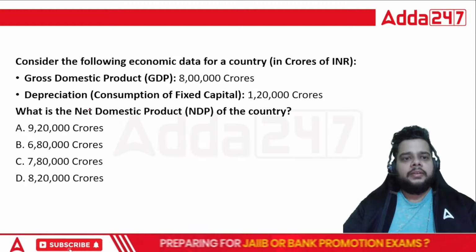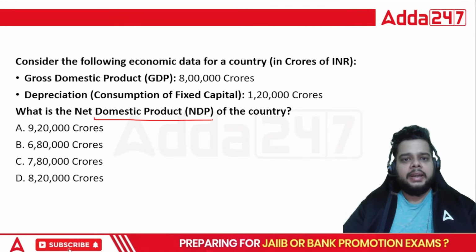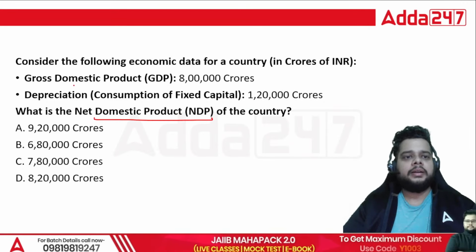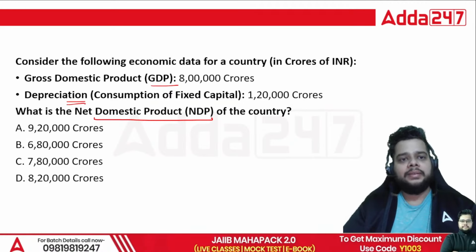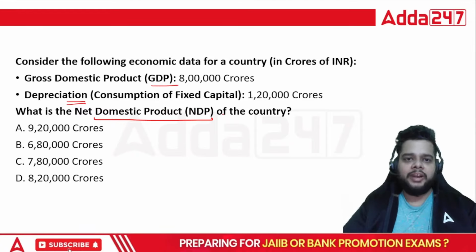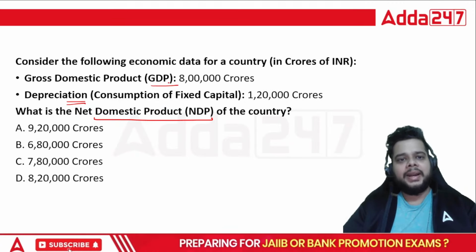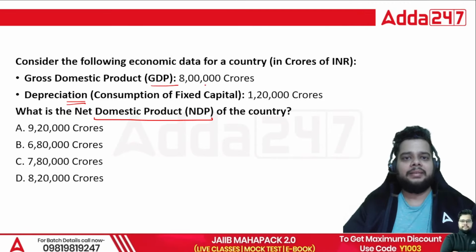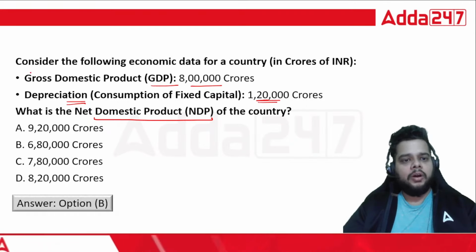Then we have one question. You have to calculate the NDP, net domestic product, when GDP and depreciation is given. Simply stated, we have just seen for NNP, same applies for NDP also. You have to subtract the depreciation from the GDP. 8 lakh crore minus 1.2 lakh crore. Right answer will be option B.